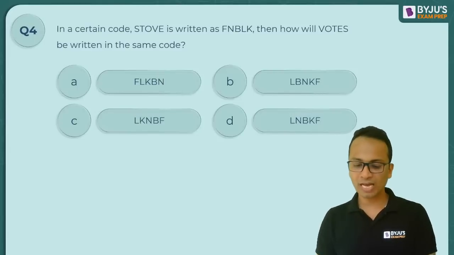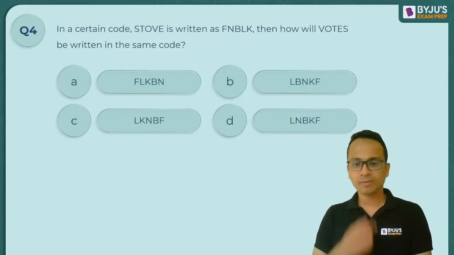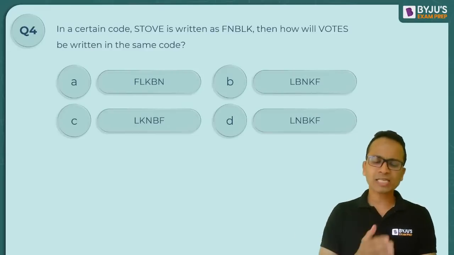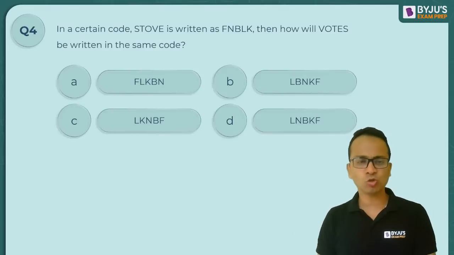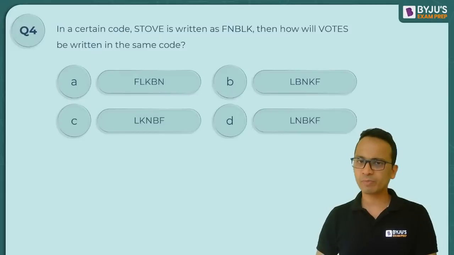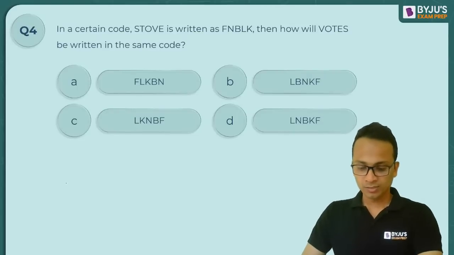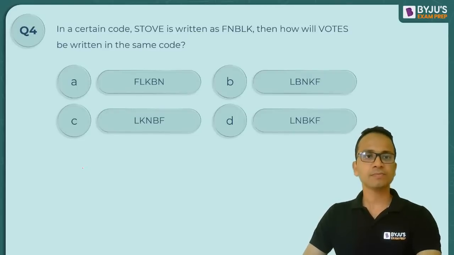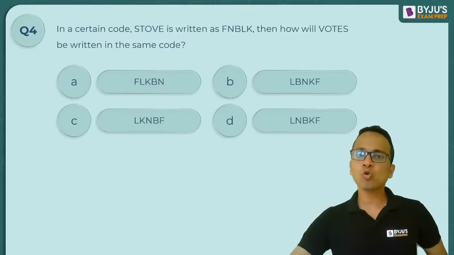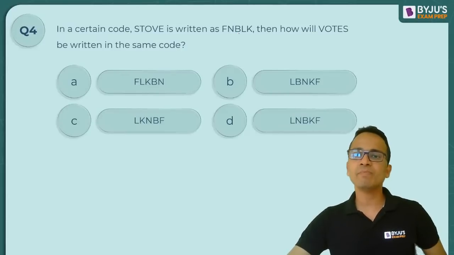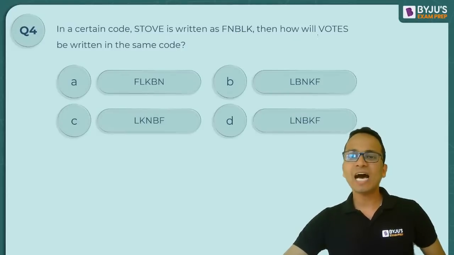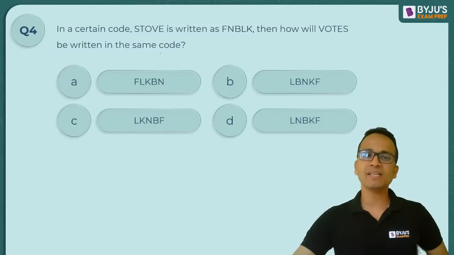Now question number 4. Have a look at it. Bhushan, reverse a little bit and understand the logic again, understand the explanation again, and you will get the answer. So question number 4 on your screen. In a certain code, stove is written as FNBLK. Then how will votes be written in the same code?